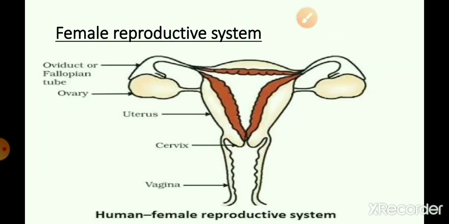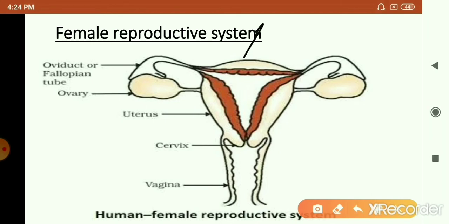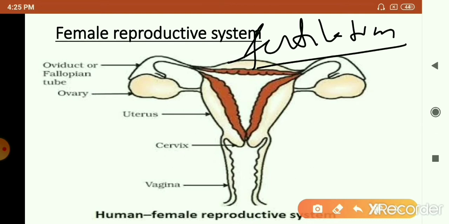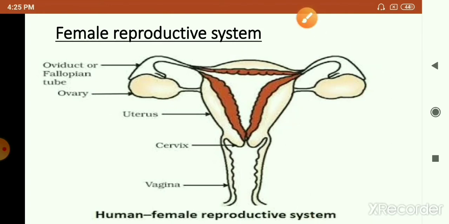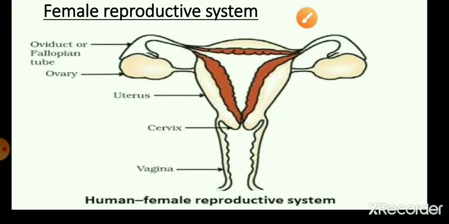Now coming to the female reproductive system. The female reproductive system is a bit more complex than the male reproductive system, because it is a place where both fertilization, since sexual reproduction involves fusion of gametes, and development of the embryo occur. That's why it's more complex than the male reproductive system. So let's see what are the important parts of the female reproductive system.